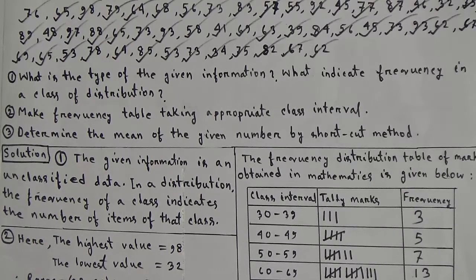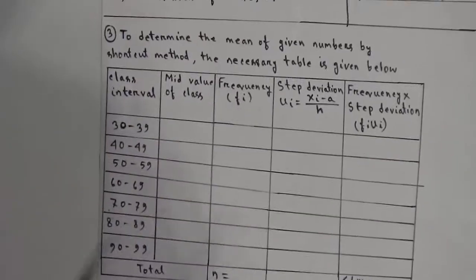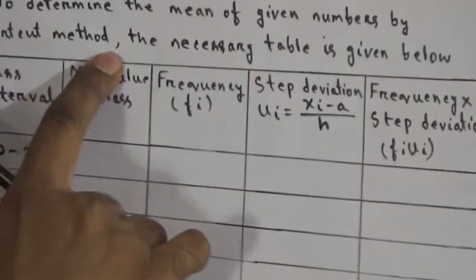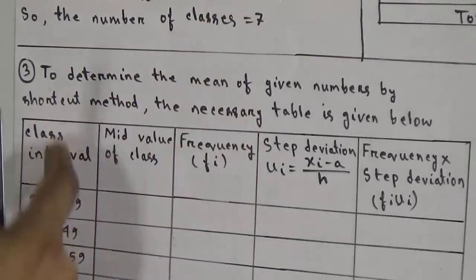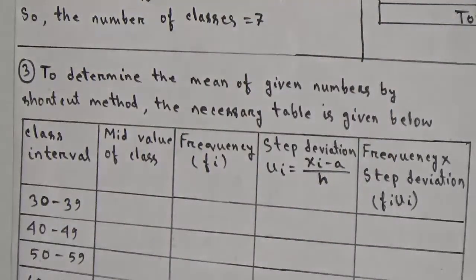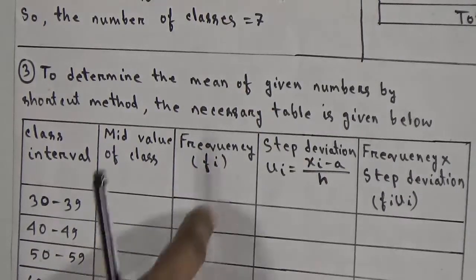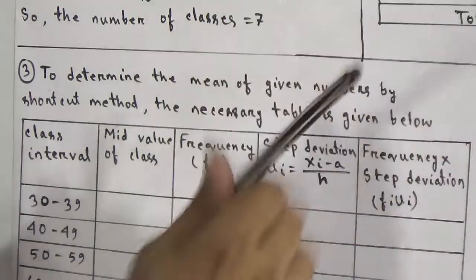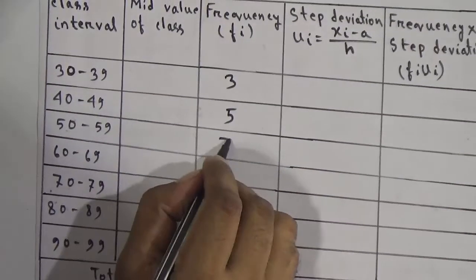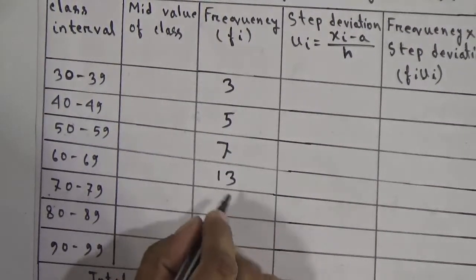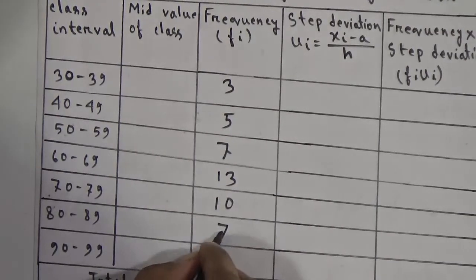Now to determine the mean of the given numbers by the shortcut method, the necessary table is given below. In this table, the class interval column will be the same as this, and the frequency also will be the same as this. So we'll fill up this column watching from here. In the first class interval, the frequency will be 3, then 5, then 7, then 13, then 10, then 7, and then 5.